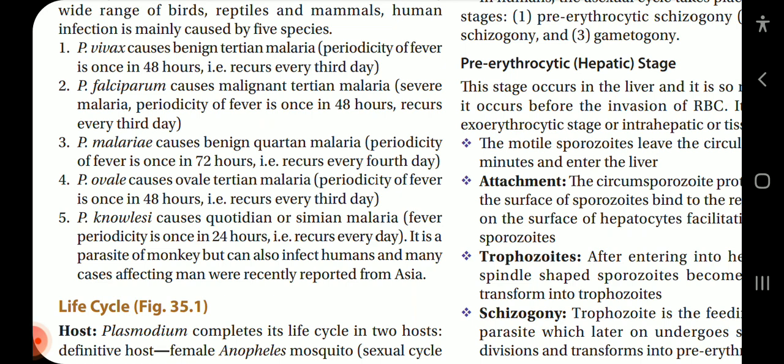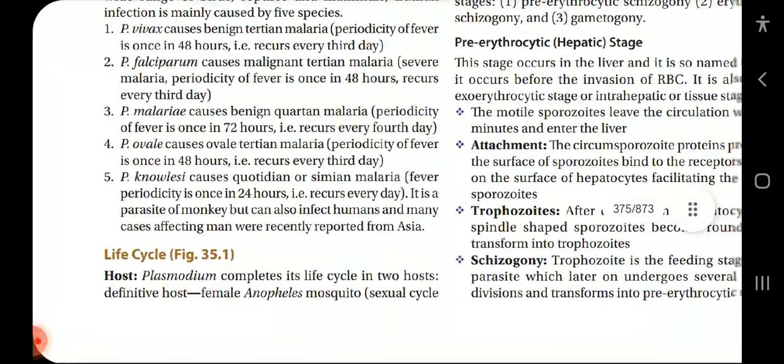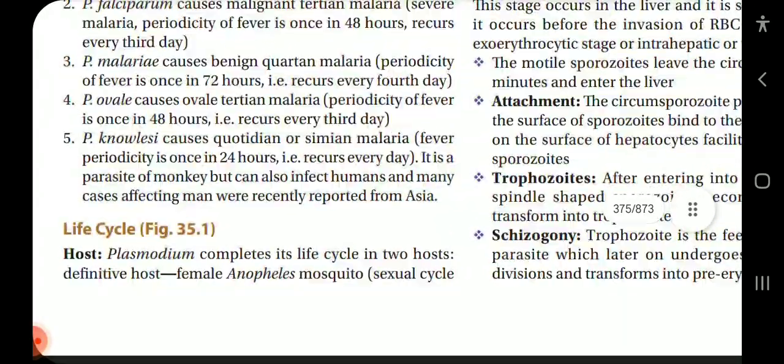Plasmodium knowlesi causes quotidian or simian malaria. Fever periodicity is once in 24 hours. It is a parasite of monkey but can also infect humans, and many cases affecting man were recently reported from Asia. Life cycle. Host. Plasmodium completes the life cycle in 2 hosts.